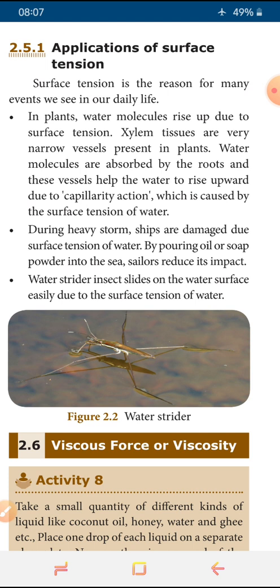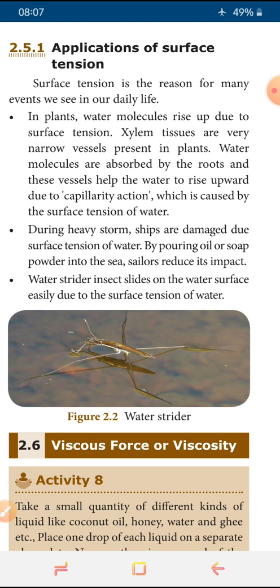And the water strider, an insect, slides on the water surface easily due to the surface tension of water. Earlier I told you insects can walk and stand on the water. No, that is because of the surface tension. You can see mosquitoes can stand on water and easily move on the top surface of the water due to the surface tension of the liquid.